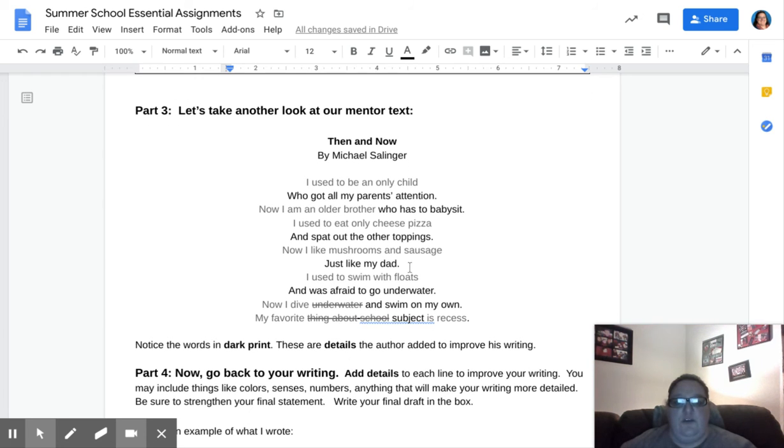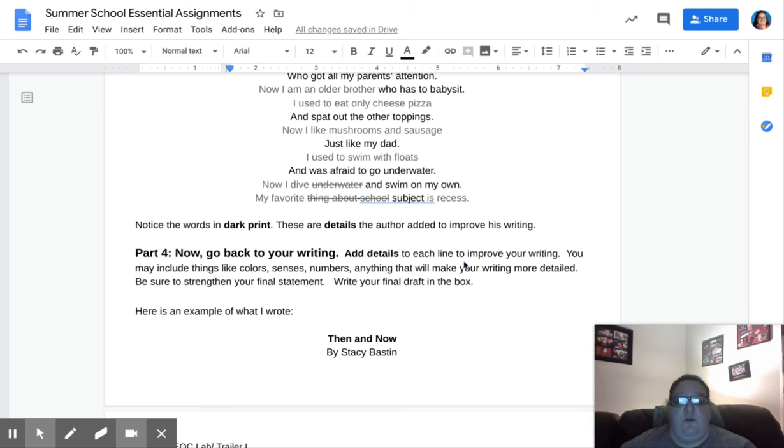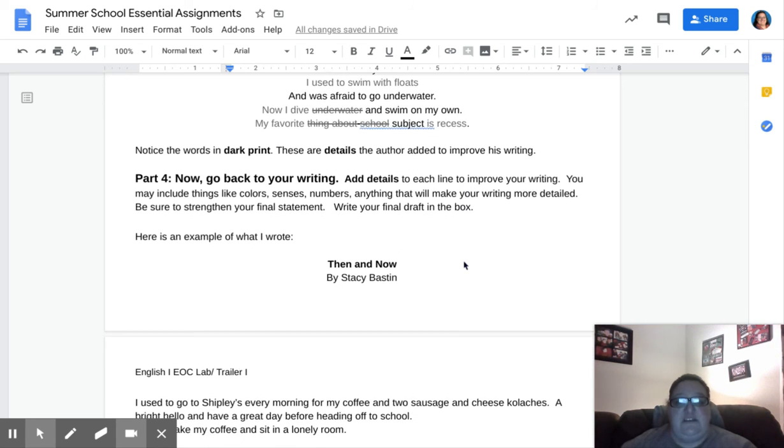After you've written your I used to, now I statements, you're going to go back and take another look at our mentor text. And this time you'll notice that there's some dark print and some light print. The light print is what you've already read. The dark print are the details that the author has added. So now you're going to practice going back and adding your own details.